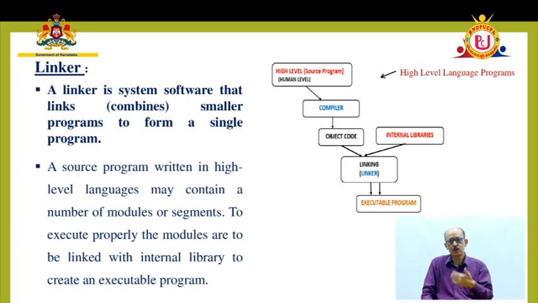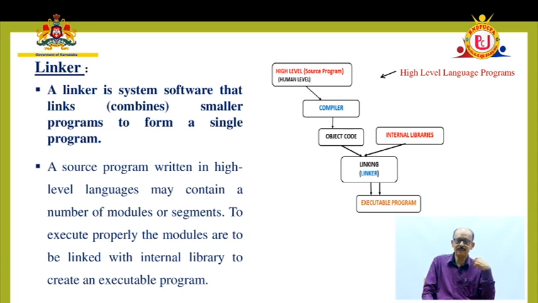So many operations are involved in generating the bill itself. It looks like only a simple thing. What is there in that? The product is there, you show it, and the bill is generated. But you must know what is there inside. So n number of programs have to be interlinked to get the executable program. That interlinking process is performed by one of the system softwares called the linker.